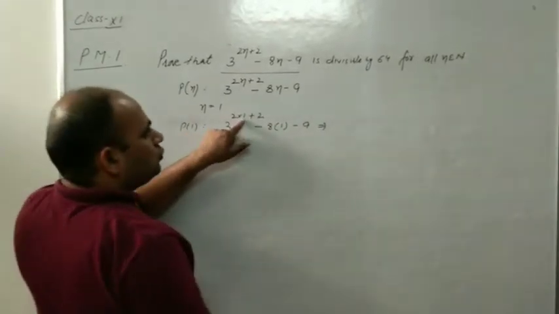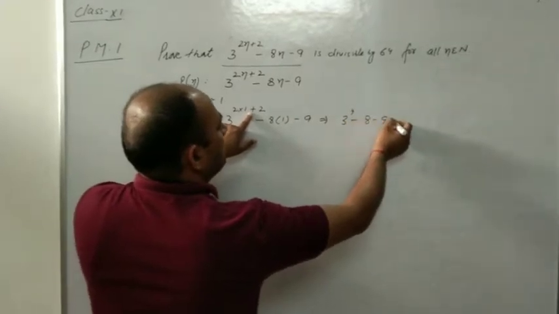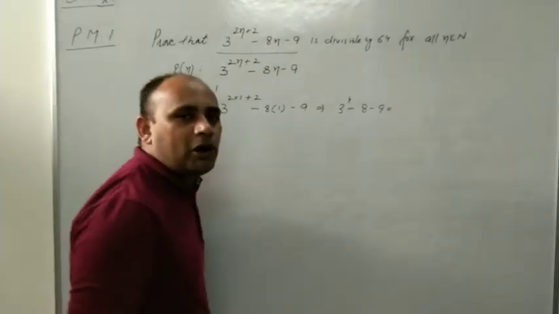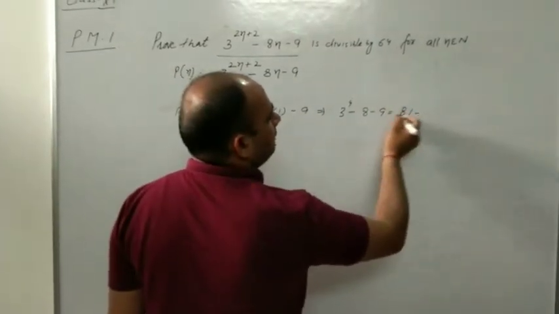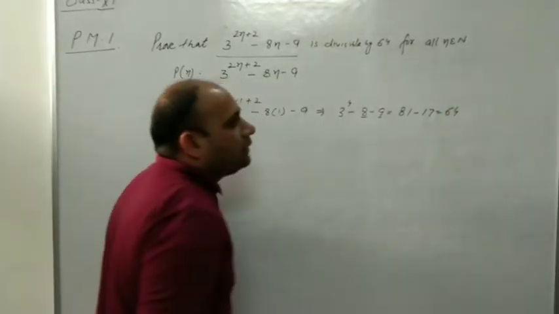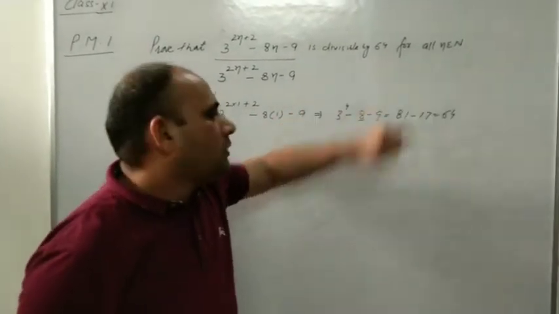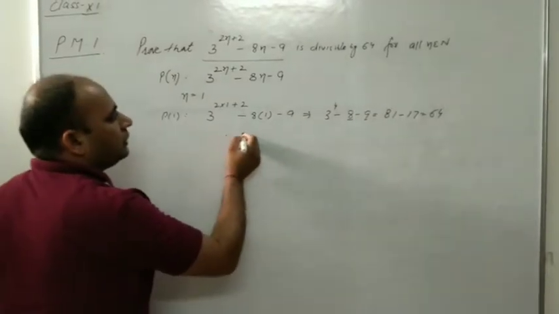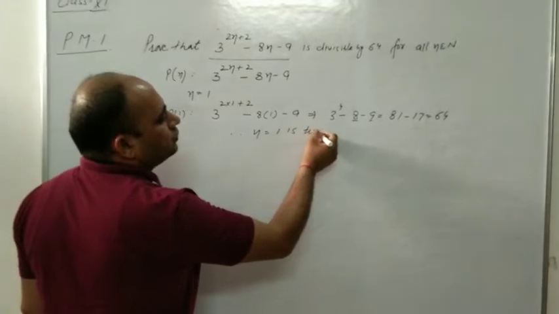That is 3 raised to the power 4, which is 81, minus 8 minus 9, which is 64. And our question is about divisibility by 64. Therefore, n is equal to 1 is true.